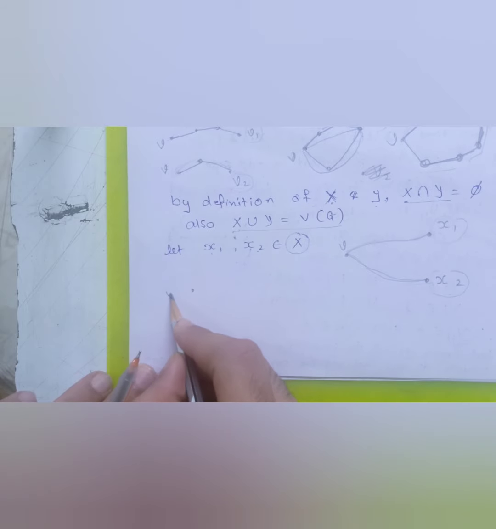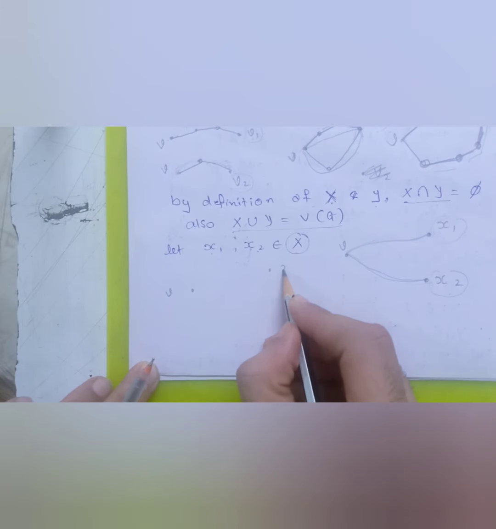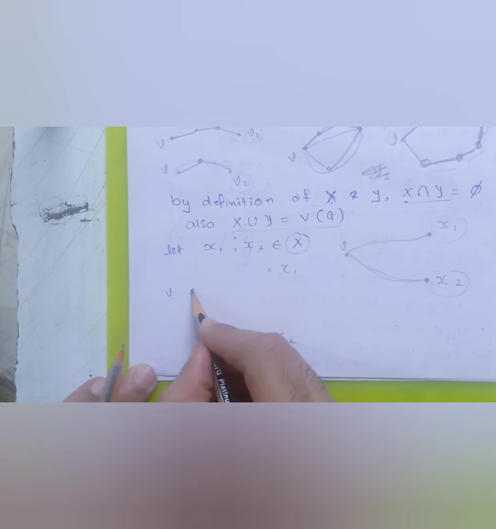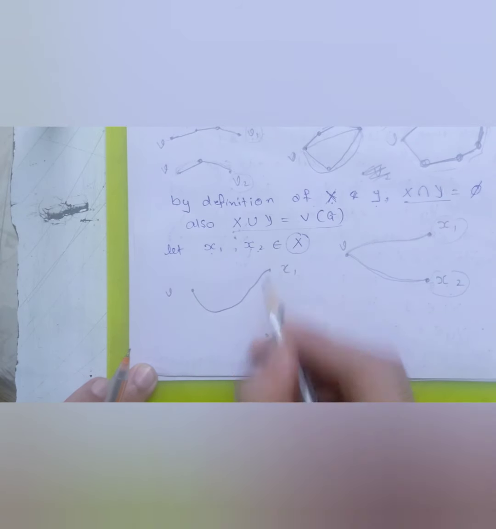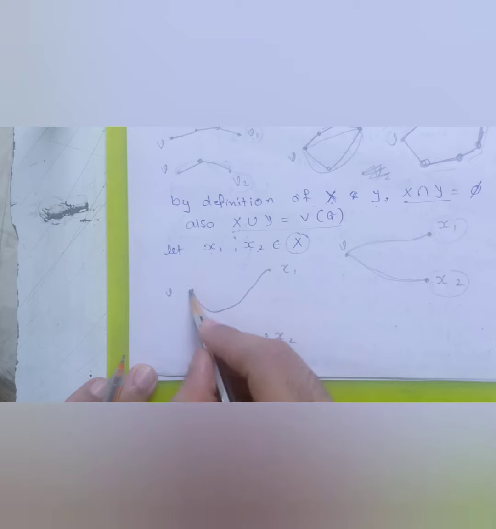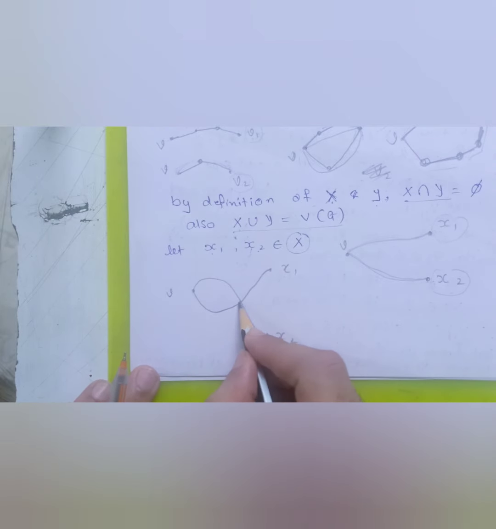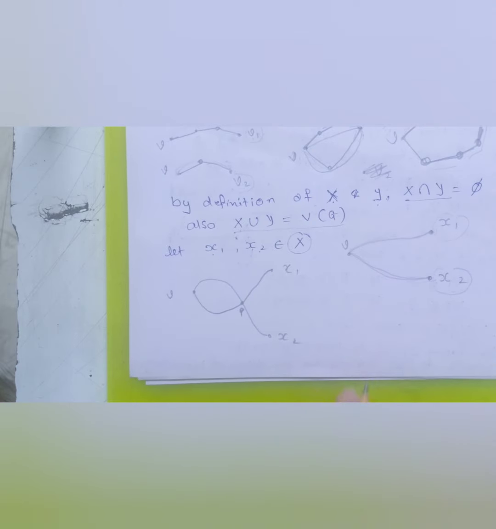So let me take this as V1, and let me name it as X1, and let me name it as X2. So if this is a path going from V to X1, this is the path, and let me take this as the path going from V to X2. Obviously these paths should have odd length. Now let me name this as P or something like that, P. Fine.